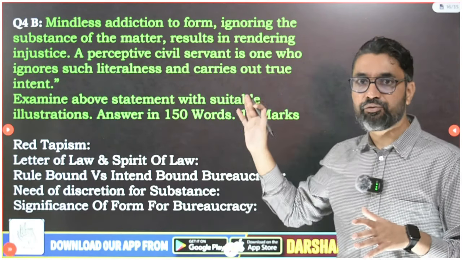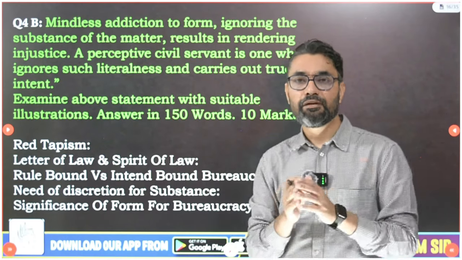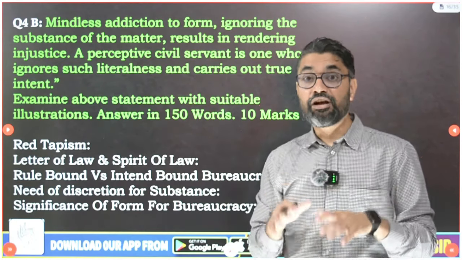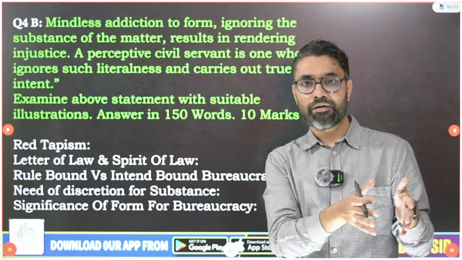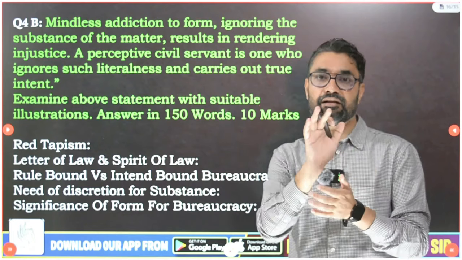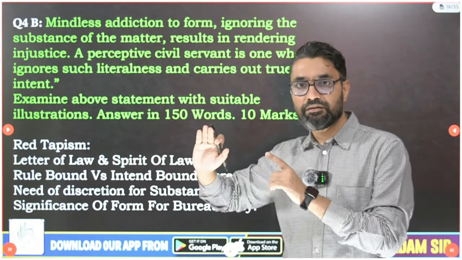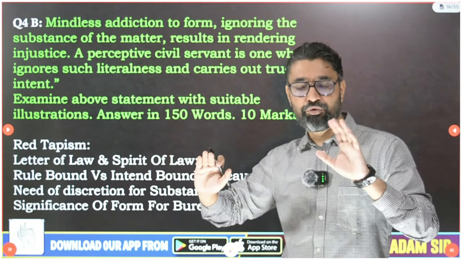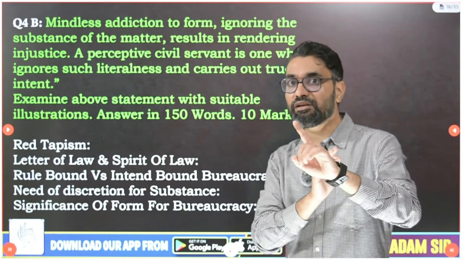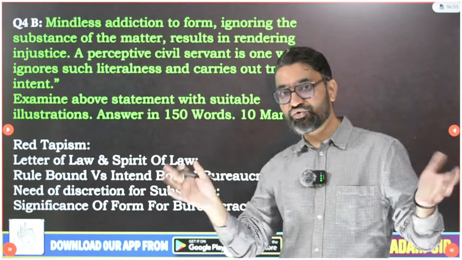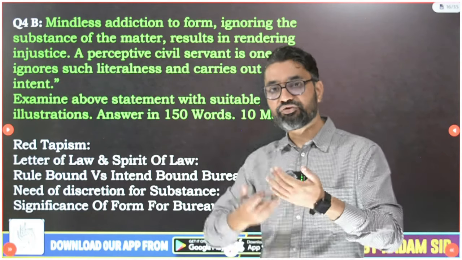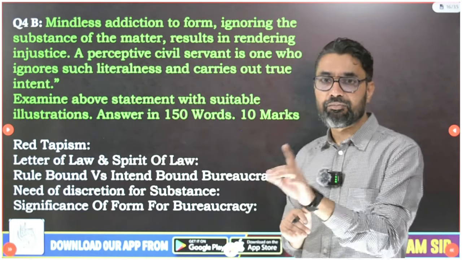So just understand this entire question in one line: this question is talking about the letter of the law and the spirit of the law. As simple as that. In governance, you should not only follow the letter of the law. A good bureaucrat should also take into account the spirit of the law, and the right mix of that is necessary. Now the question is biased. It says the bureaucrat should not only go by the letter of the law, he should go by the spirit of the law, and it is criticizing the letter of the law. But that's not the case. If every bureaucrat starts thinking on his own and does not give due weightage to the letter of the law, it can also create problems. So you have to write from both sides. Just keep in mind the letter of the law and the spirit of the law.